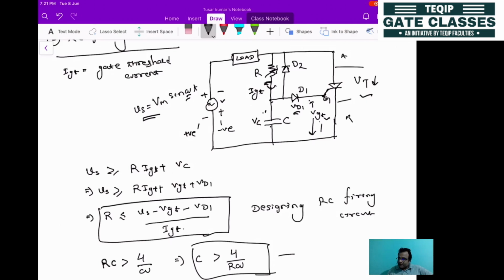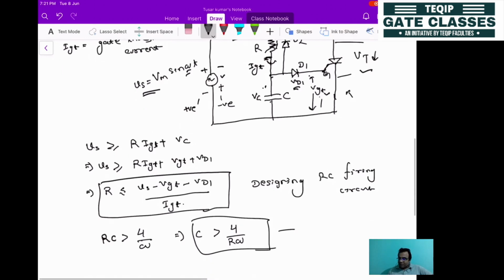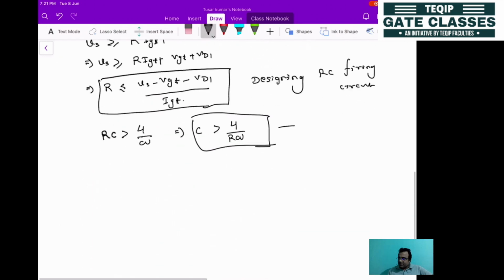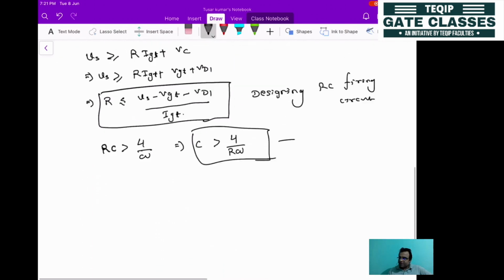So VC will never be charged much, so it will be turning on the thyristor. In the positive half cycle, the capacitor will never get charged. So what will happen, first you will start with the negative half cycle. We'll see what happens in the negative half cycle.